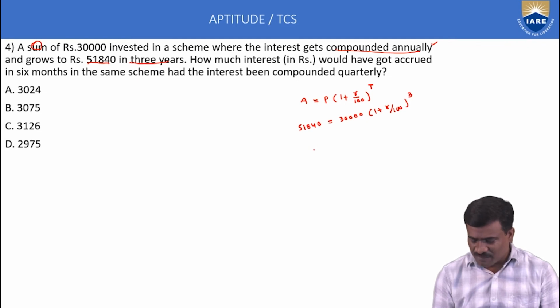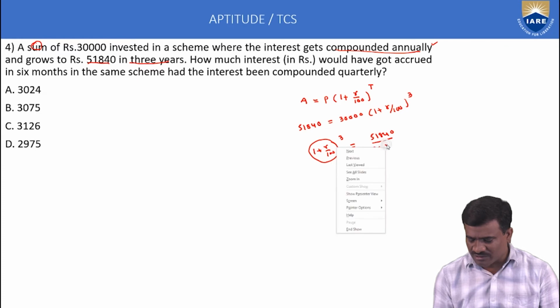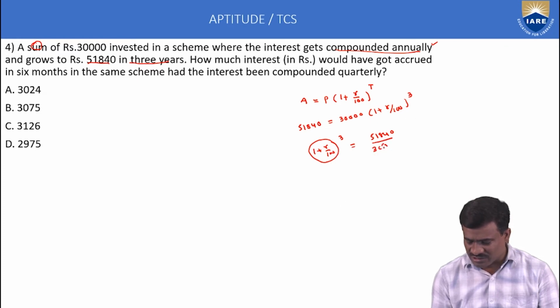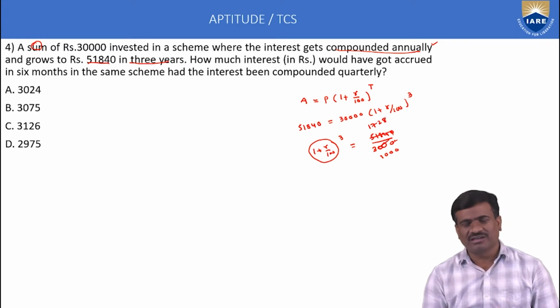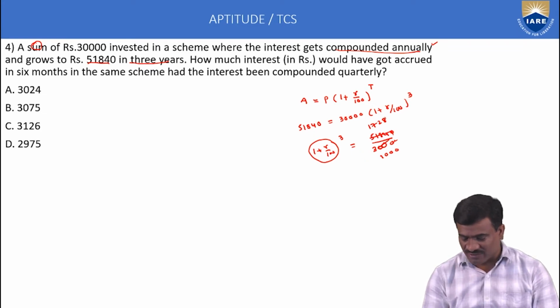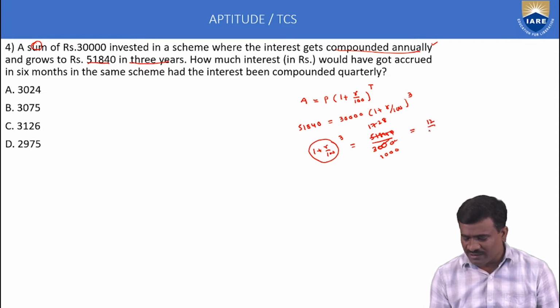Next, 1 plus R by 100 whole cube is equal to 51,840 divided by 30,000. Okay, right. Here next 3 into 1000, 3 into 1728, which is 5184, is equal to 12 by 10 whole cube.